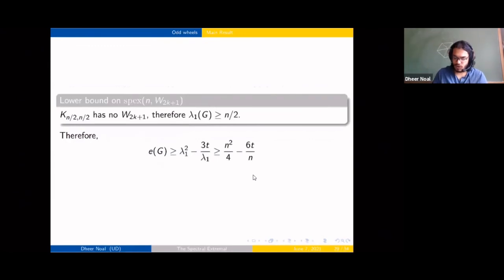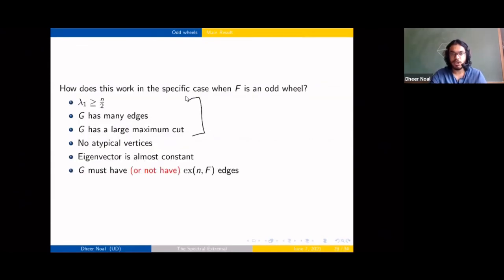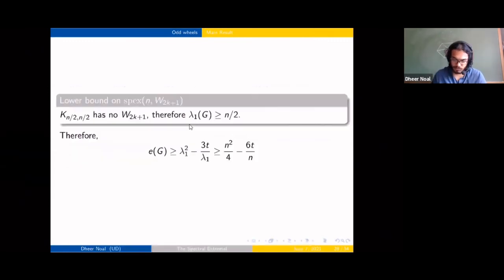I want to demonstrate these first three things because they might be useful for other questions where you might have the spectral extremal being the edge extremal. So these steps might help in cases like those. All right, so how this works for the odd wheel is that it's very easy to lower bound our spectral radius. We know that the complete balanced bipartite graph has spectral radius at least n/2.